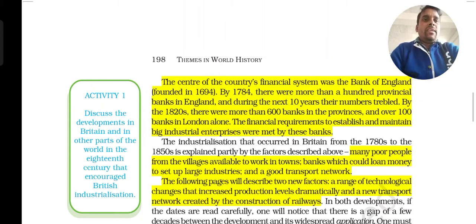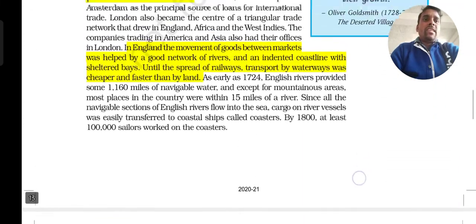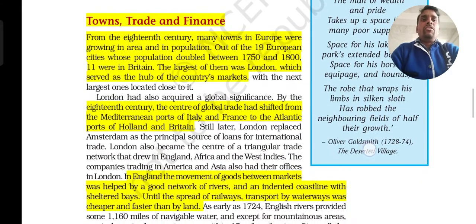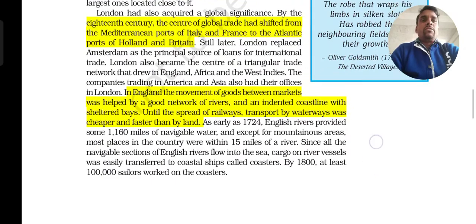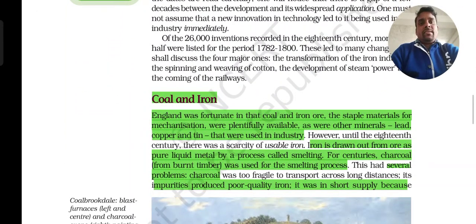In this way development took place, because they got finance through the banks, did trade through the waterways and roadways, and the towns also increased. This is what we already studied in the classes, but for your understanding, to revise this again, I am sending this video.